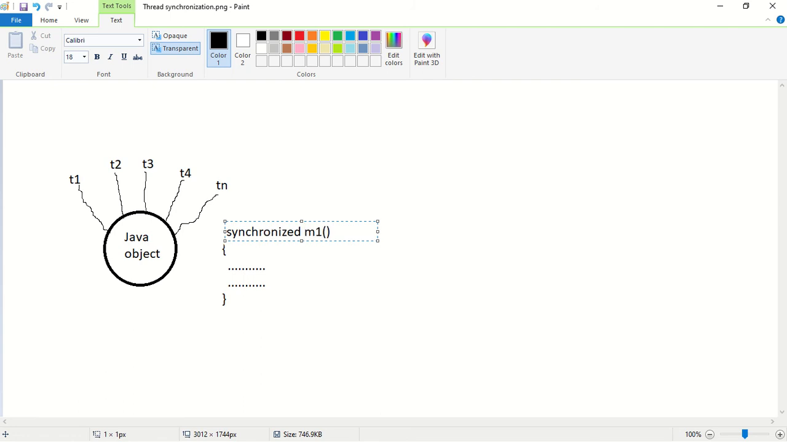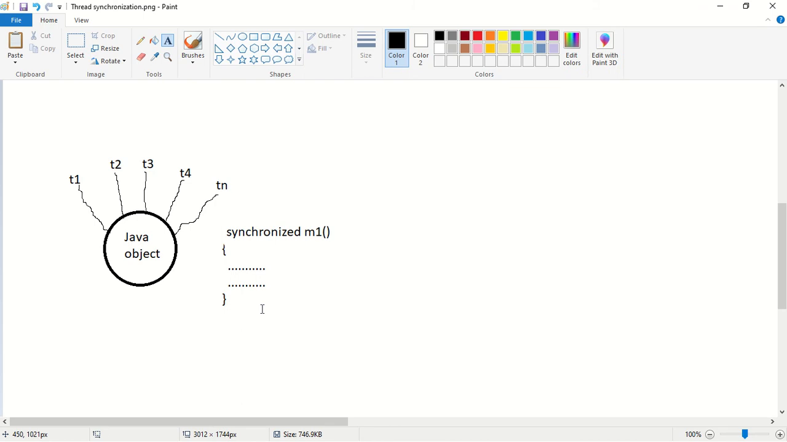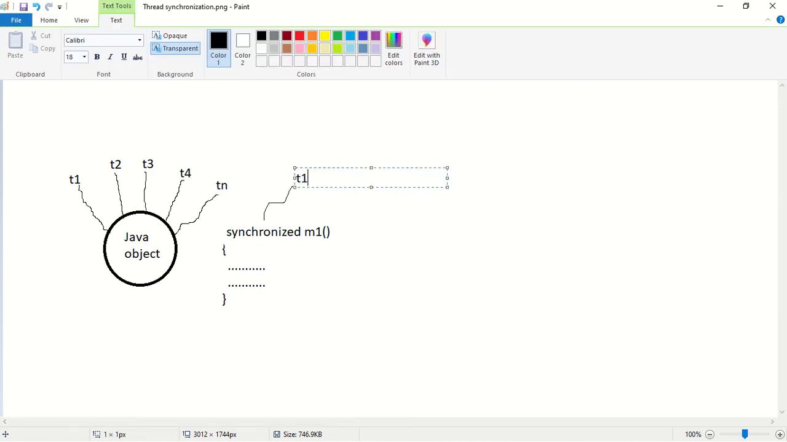M1. Okay. So now what will happen? Assume first the T1 thread came. T1 wants to execute the synchronized M1 method. So now what will happen? Is there any other thread which is executing the M1 method? No. There are no threads executing this M1 method. Now T1 can happily execute this synchronized M1 method. So T1 will get the chance to execute this synchronized M1 method.